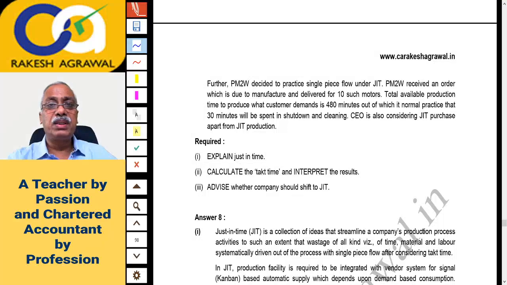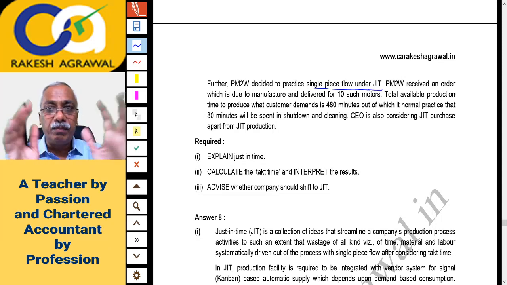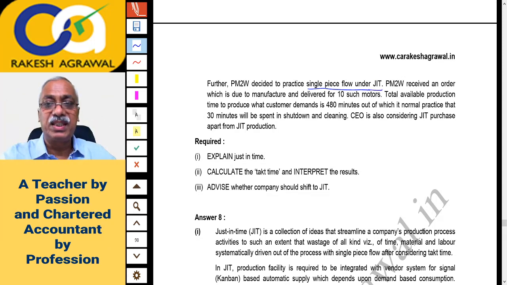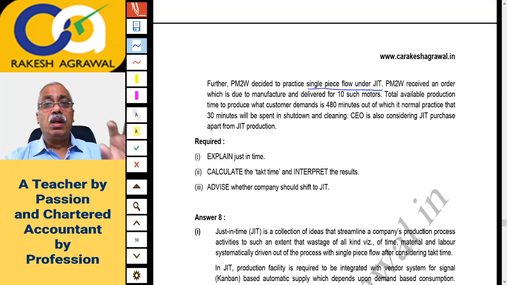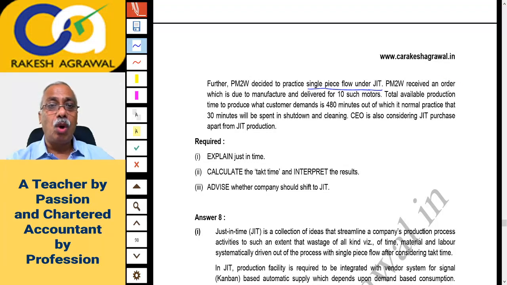Further, Pearson decided to practice a single piece flow under JIT, right? One piece flow manufacturing. You have discussed this concept in the regular batch, right? Continuous flow, single piece flow manufacturing under JIT. Pearson received an order which is due to manufacture and delivered for 10 such motors. So we have received an order and we have to deliver 10 motors, means quantity 10.